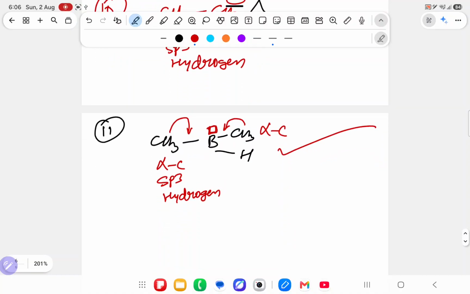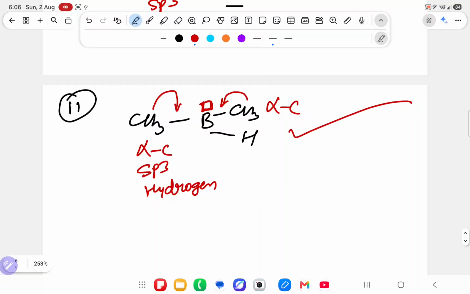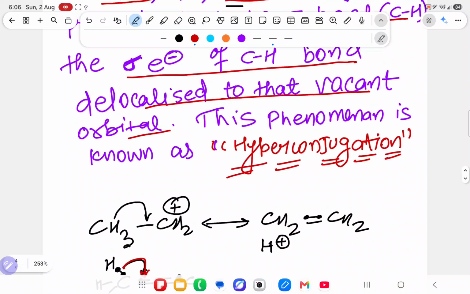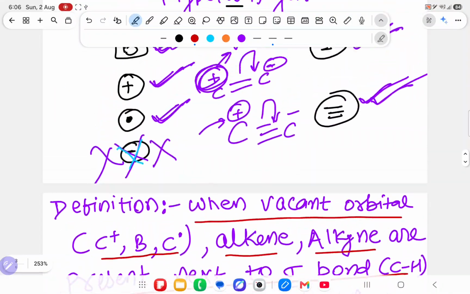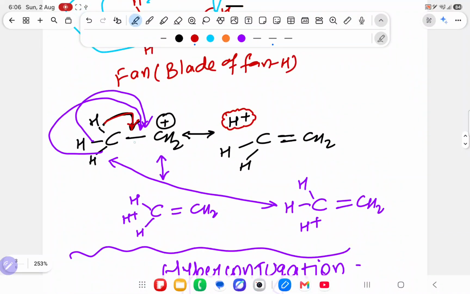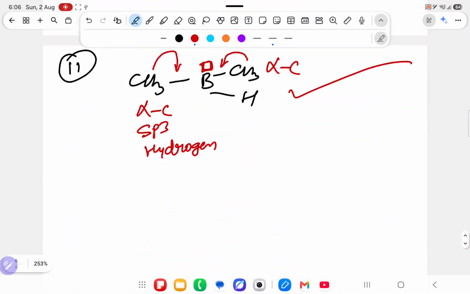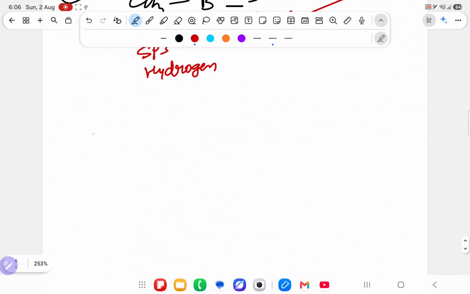Now I am going to write some questions to find the total number of alpha hydrogen. What to find? Total number of alpha hydrogen. Suppose there is a structure CH3 CH2 plus.